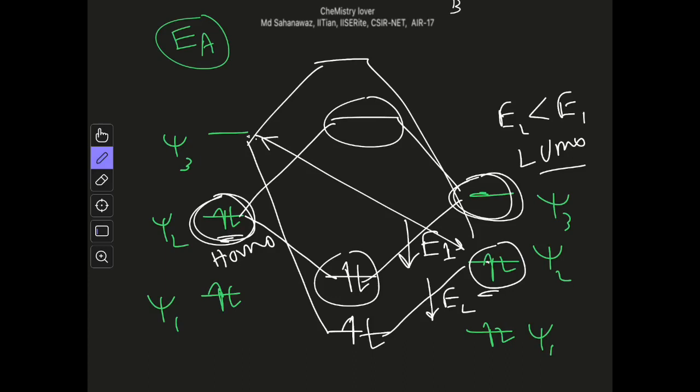So the interaction between this HOMO and this LUMO is the most profitable interaction we can consider. Although all other interactions between filled and unfilled orbitals are there, this is the most stable interaction we can consider.